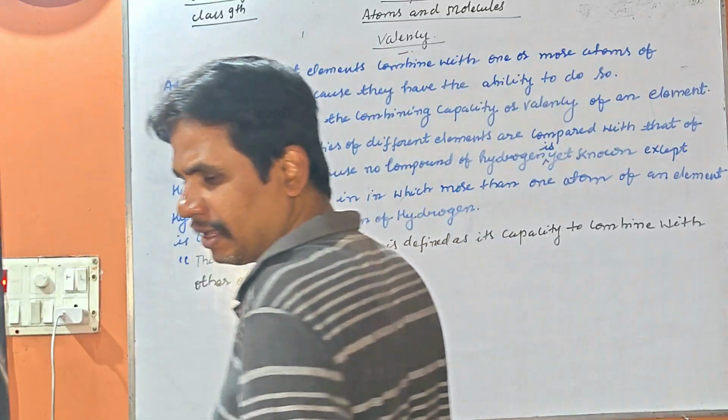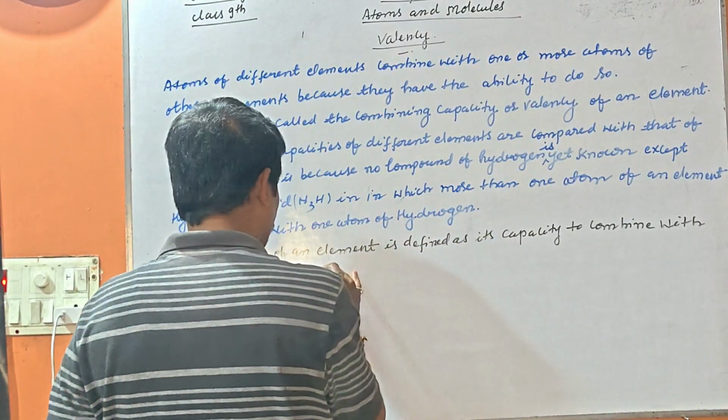It is measured by the number of hydrogen or chlorine